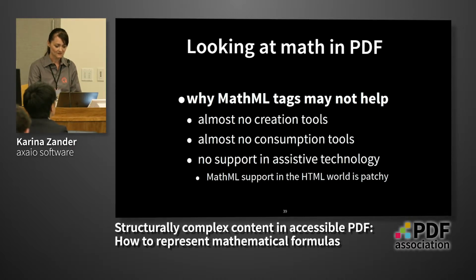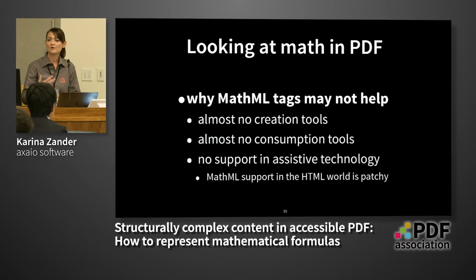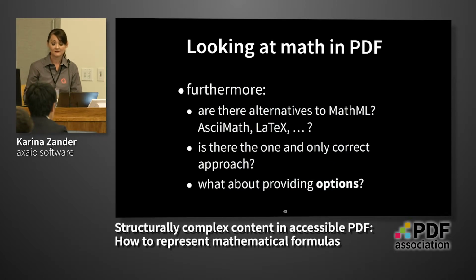And furthermore, we were thinking if there are alternatives to MathML. There are, for example, ASCII math and LaTeX as native PDF format. And we were thinking, should it be the only right approach which we have to deliver? Or couldn't we combine concepts to serve the users?